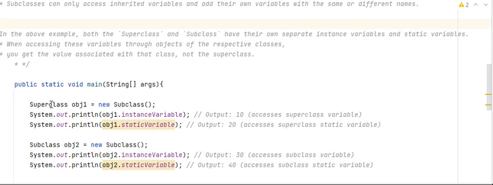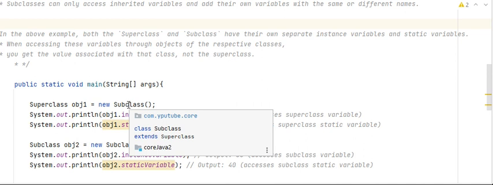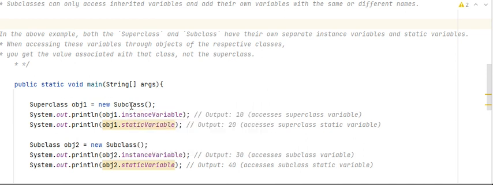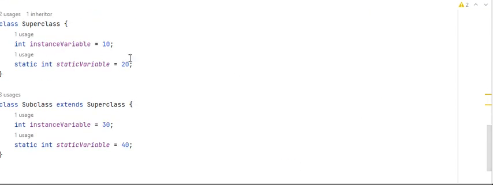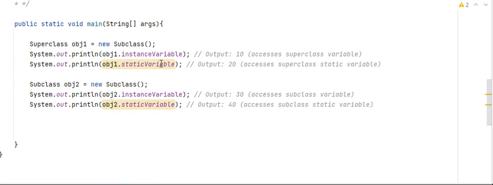Let's say we created a superclass object, and a new subclass object with the reference of the superclass. So here, when we call object one dot instance variable, it will give the superclass object value. For the instance variable in the superclass it is 10, it will give that, and for the static variable it will give the superclass static variable.